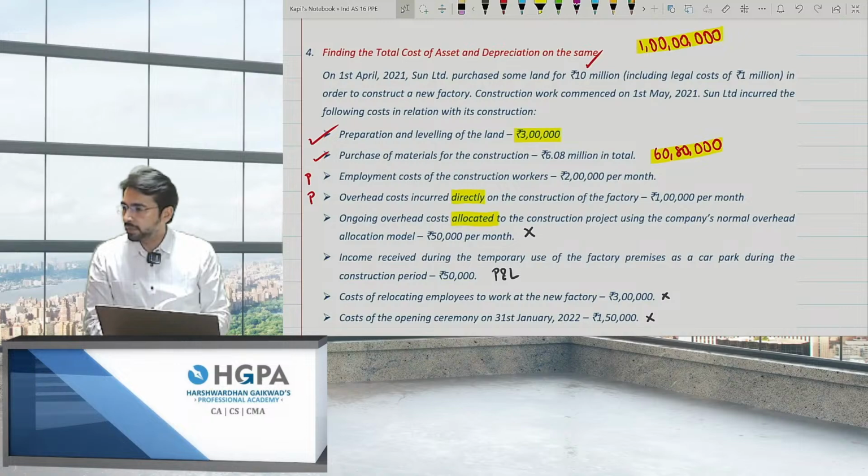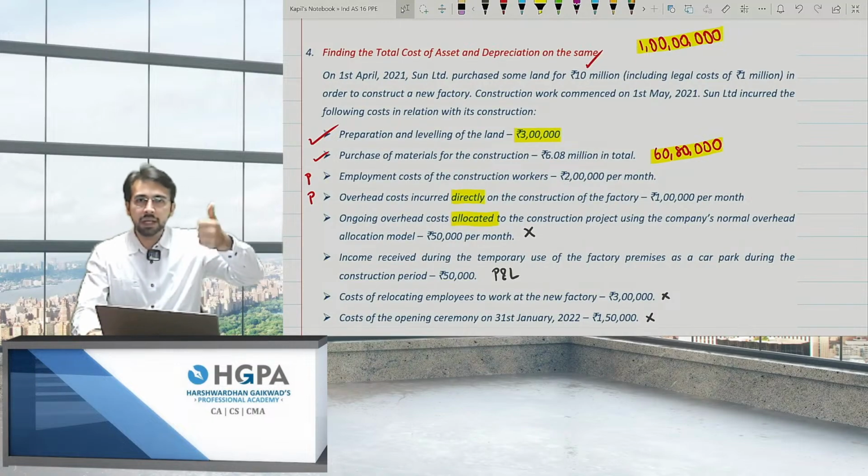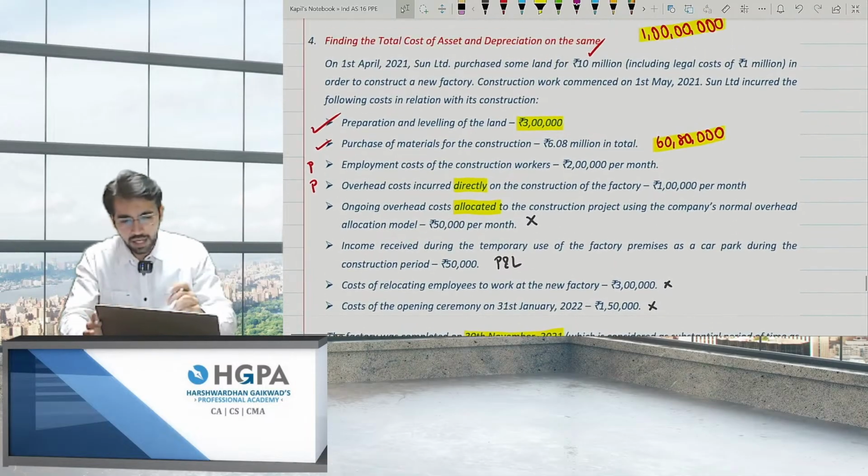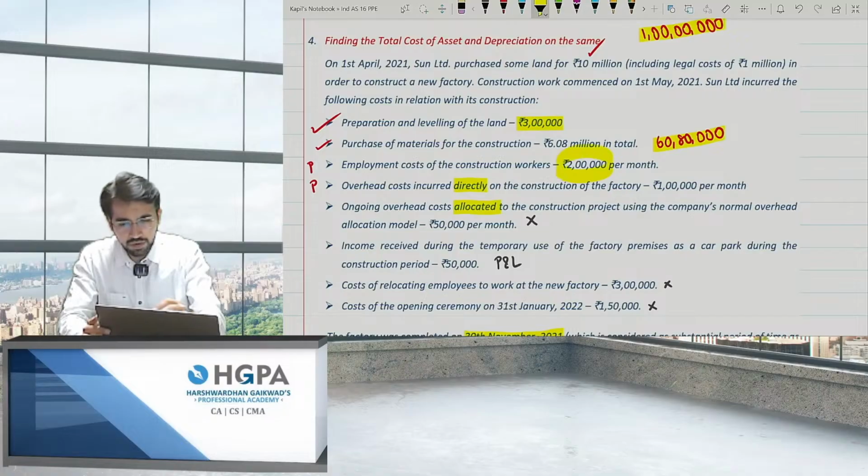Ended on 30 November. Yes, it is 7 months. That is May, June, July, August, September, October and November. 30 November. That is 7 months, right? Okay. So basically you have to add 7 months. So 2 lakh into 7 months will give me 14 lakhs.